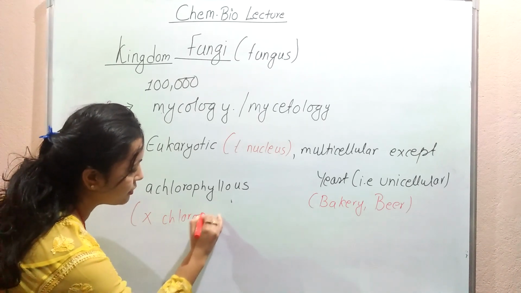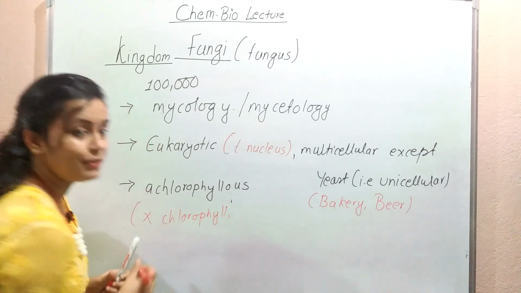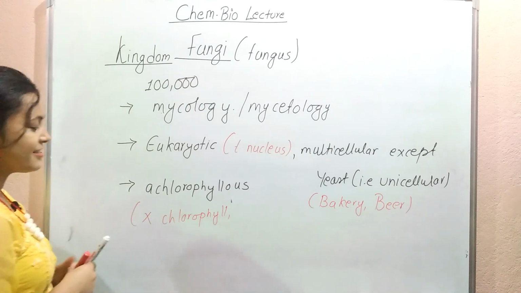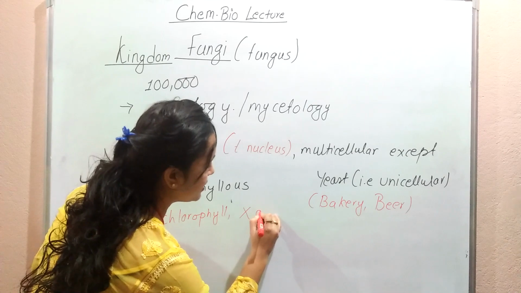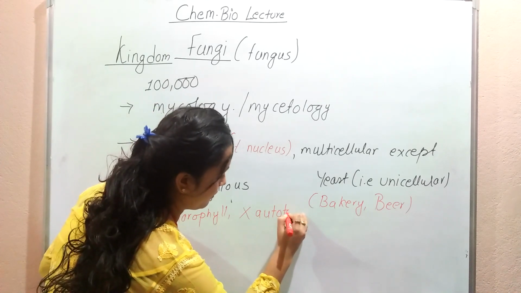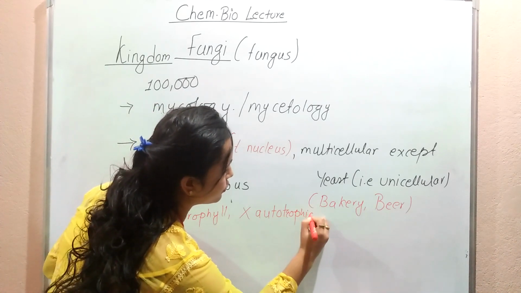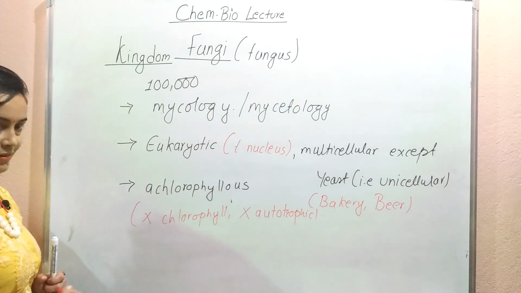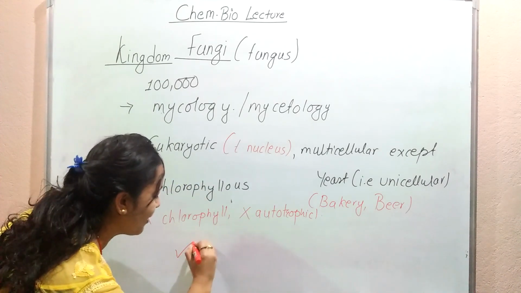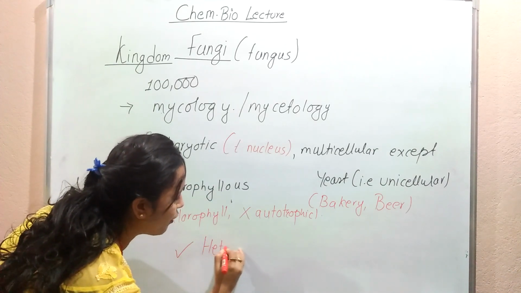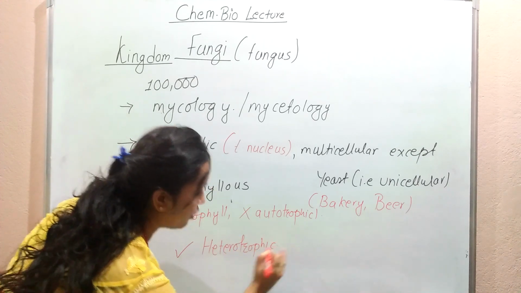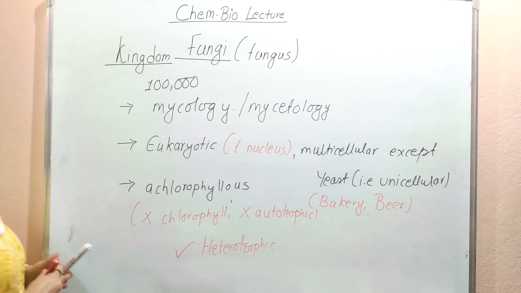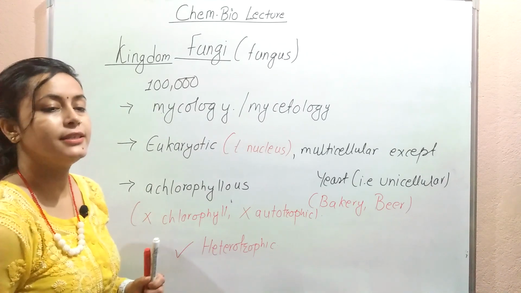And as a result, they won't be able to make their food. And as they are not able to make the food, they are not autotrophic. So what are they then? They are heterotrophic. Yes, as they cannot make their food because they don't contain the pigment chlorophyll, that's why they are heterotrophic.